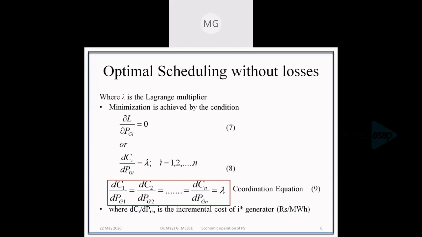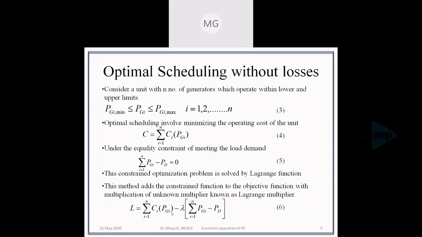So we will be differentiating the Lagrangian function with respect to the generations and equating that to 0. We'll find out the condition for the minimization. Finding the differentiation, we'll get the first function Ci(PGi).